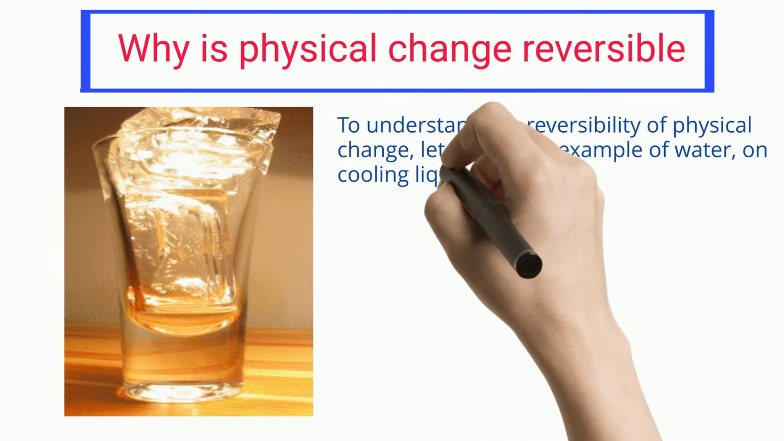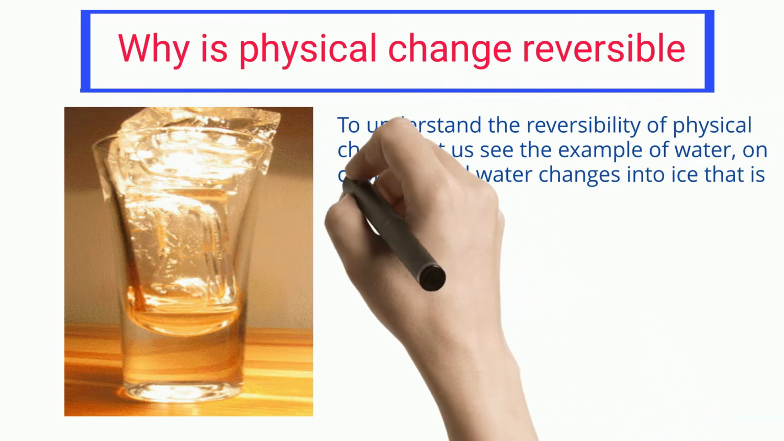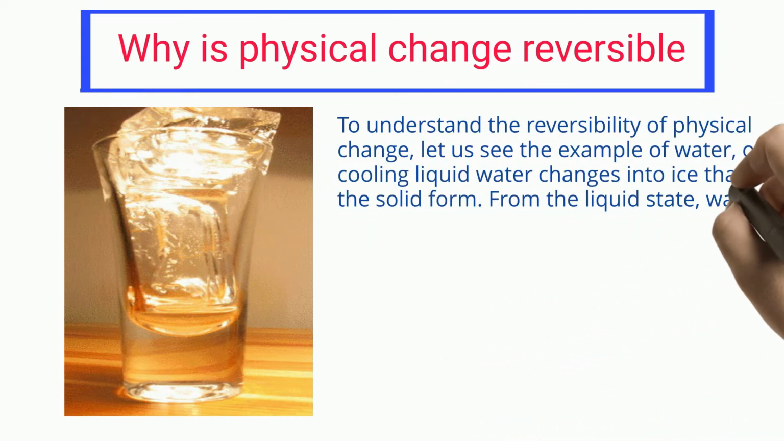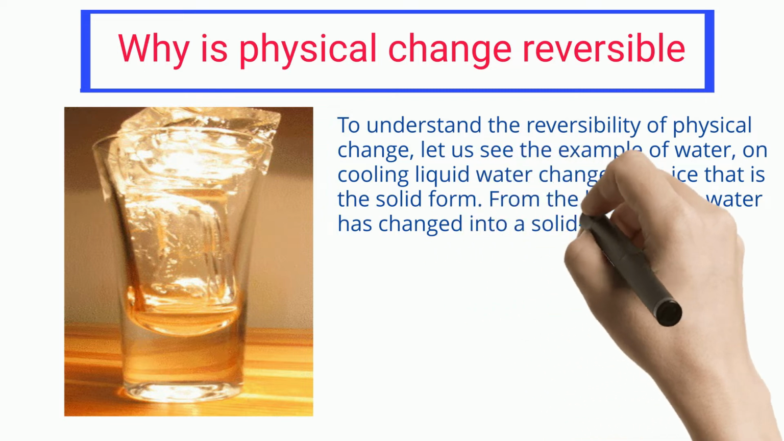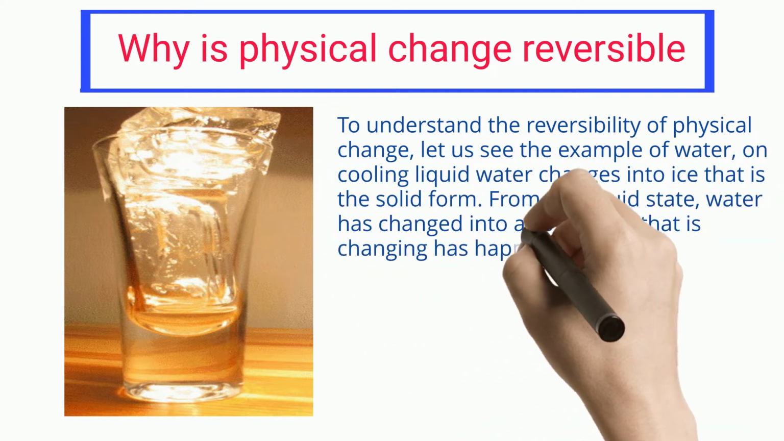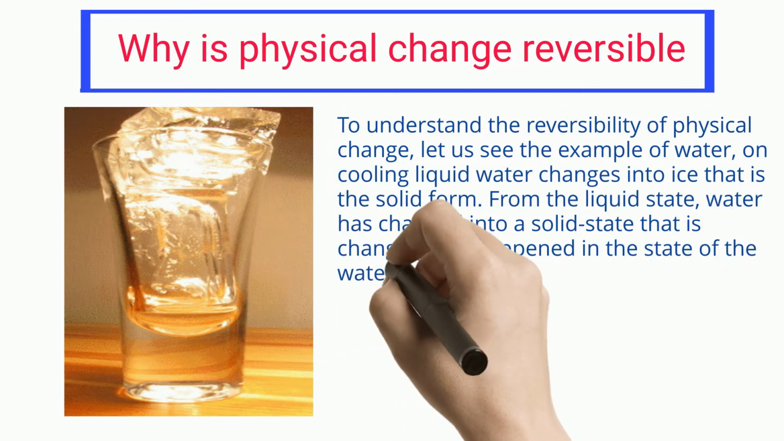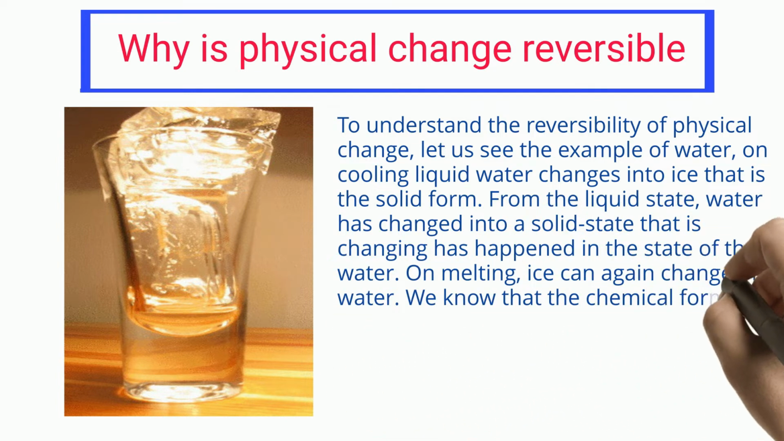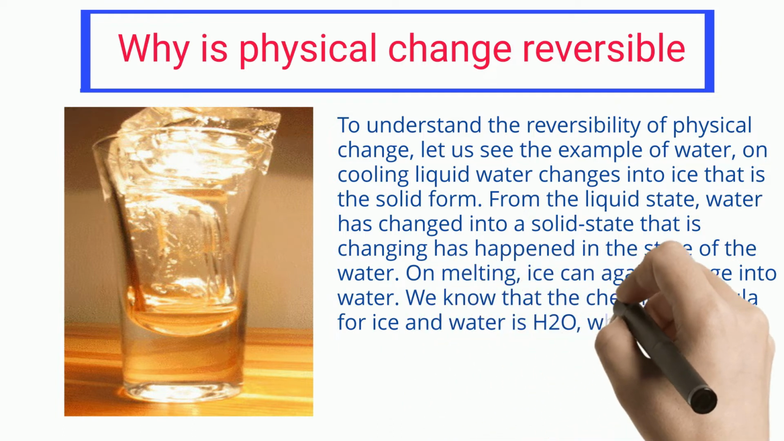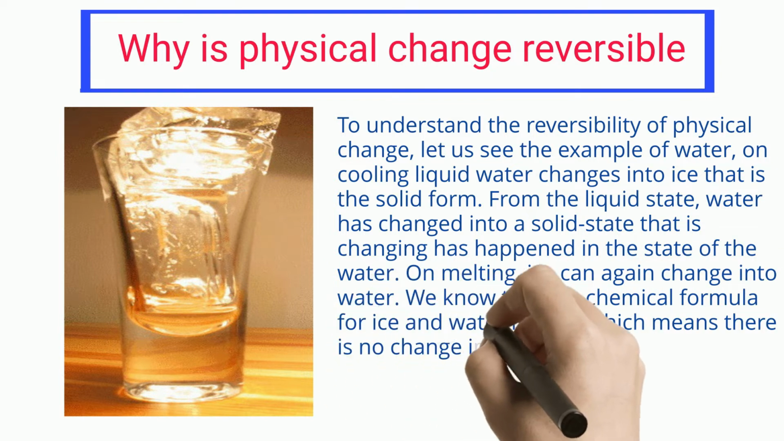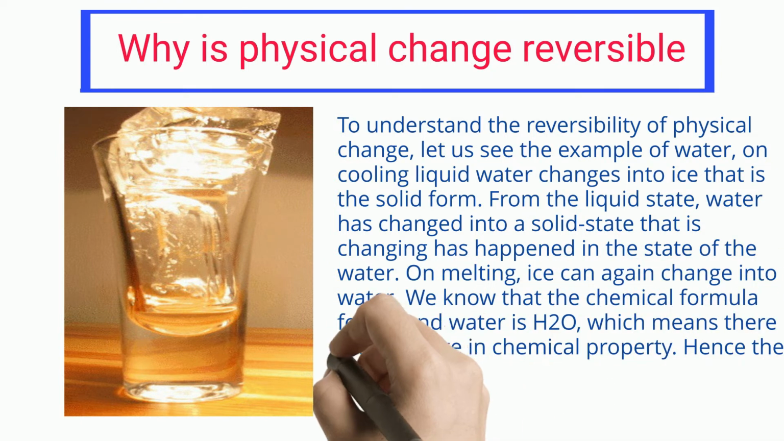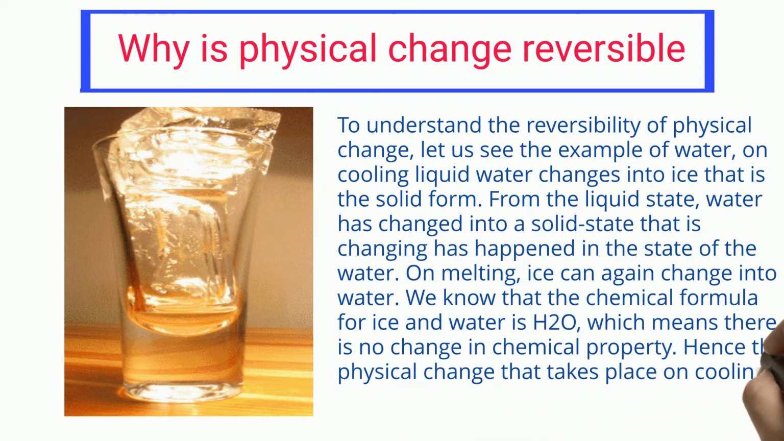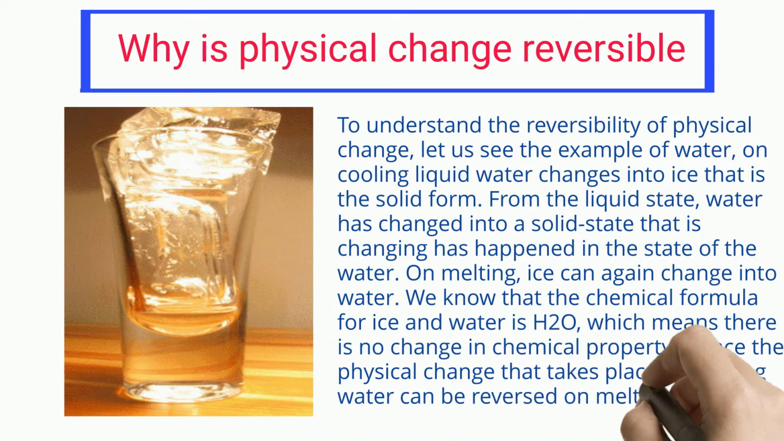On cooling, liquid water changes into ice, that is the solid form. From the liquid state, water has changed into a solid state, that is, a change has happened in the state of the water. On melting, ice can again change into water. We know that the chemical formula for ice and water is H2O, which means there is no change in chemical property. Hence, the physical change that takes place on cooling water can be reversed on melting.